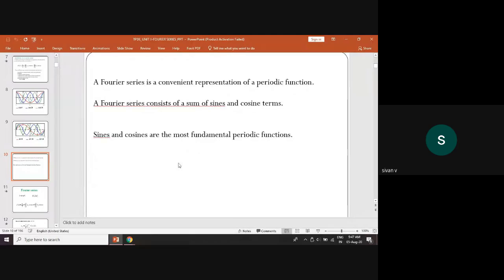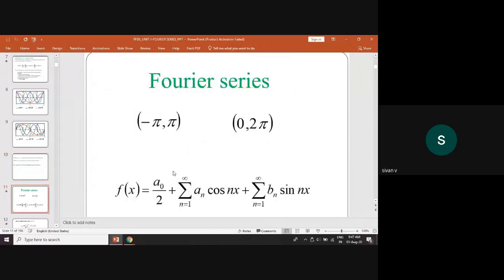Now we are going to write the formula. Fourier series we can expand using 4 intervals: 0 to 2 pi, 0 to 2l, minus pi to plus pi, and minus l to plus l. Minus pi to plus pi is almost the same as 0 to 2 pi. So f of x is defined by a0 by 2 plus summation n equal to 1 to infinity an cos nx plus summation n equal to 1 to infinity bn sin nx. This is the formula for the interval minus pi to plus pi or 0 to 2 pi.